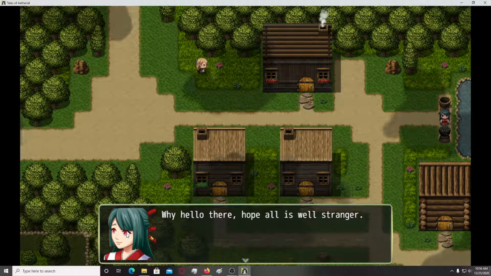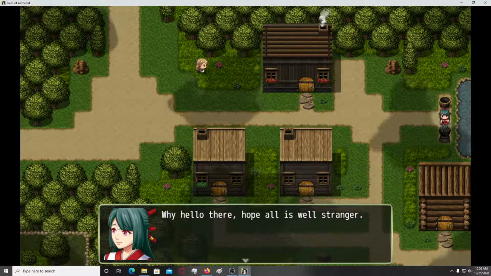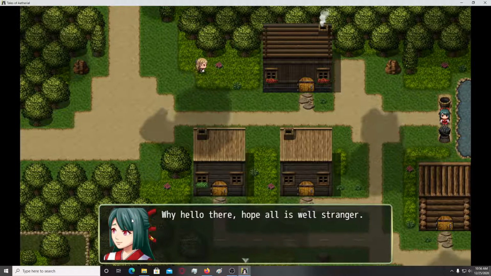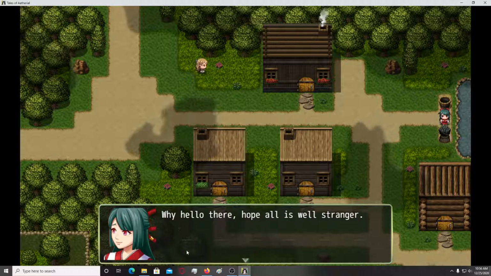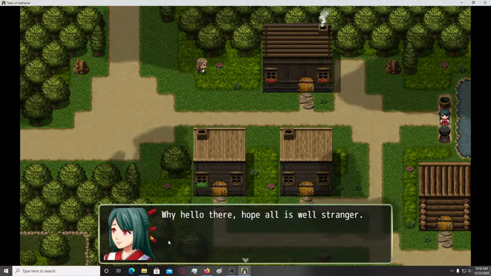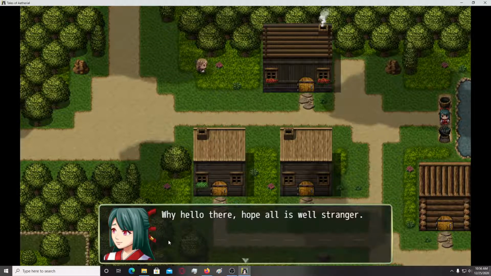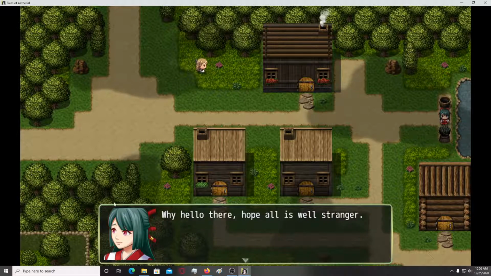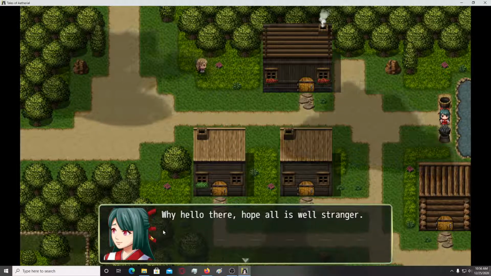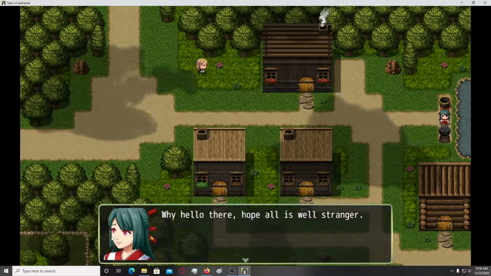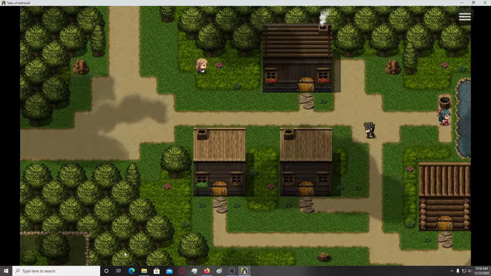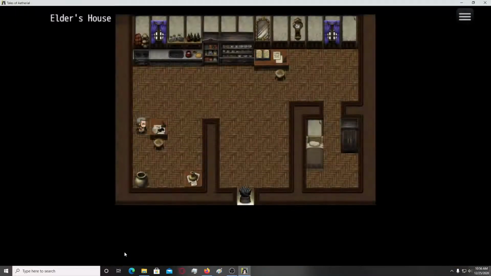Her eyes are wide open, but her eyebrows are pointed upwards, which kind of shows hope, all is well, stranger. She kind of looks like she's either on drugs, or she's seen a ghost. It kind of shows the best face for, let's say, confusion, something like that. Okay. So I'm guessing we have to go see the old fucker.